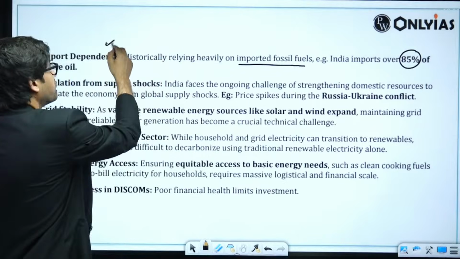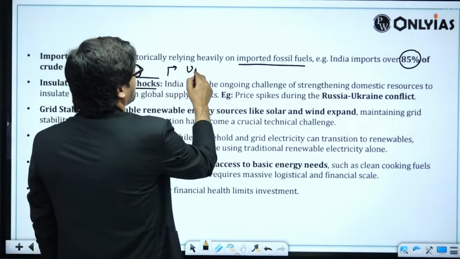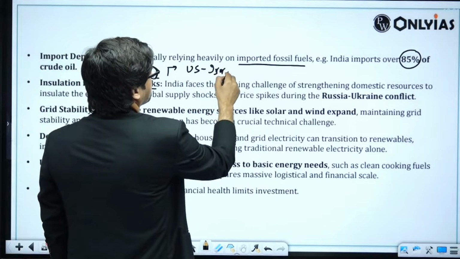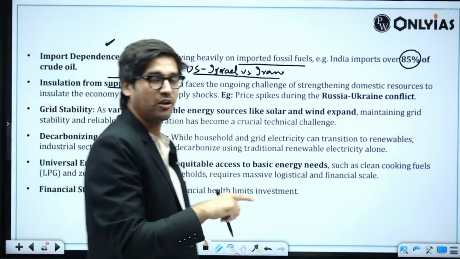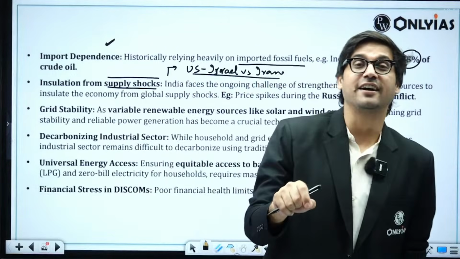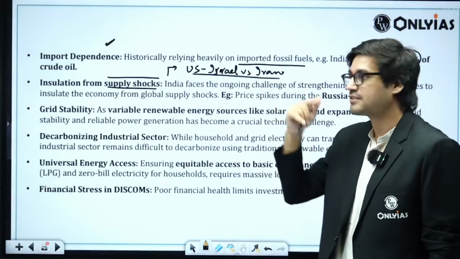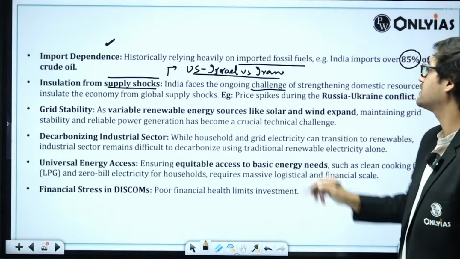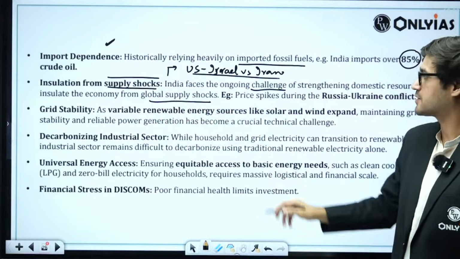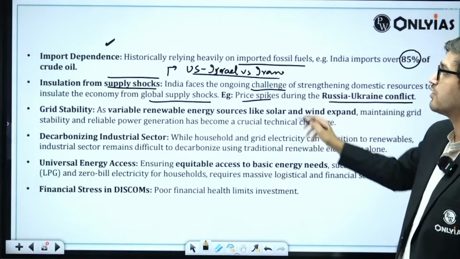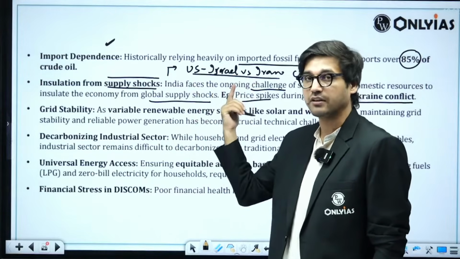Very closely linked with import dependence is supply shocks. In fact, you can highlight here the recent US-Israel versus Iran issue, and how the recent supply shock for a moment created a crisis of energy in our country. Insulation from supply shocks is a challenge, which means India faces the ongoing challenge of strengthening domestic resources to insulate the economy from global supply shocks. For example, price spikes during the Russia-Ukraine conflict. In fact, you can also talk about the recent Strait of Hormuz conflict.